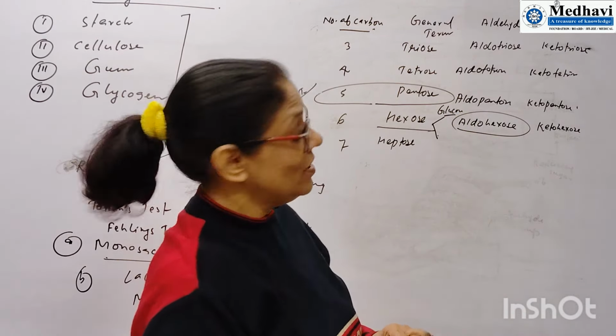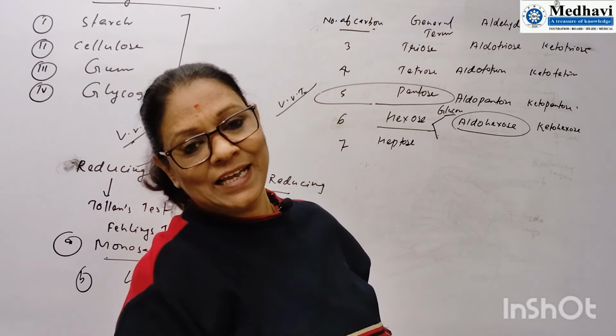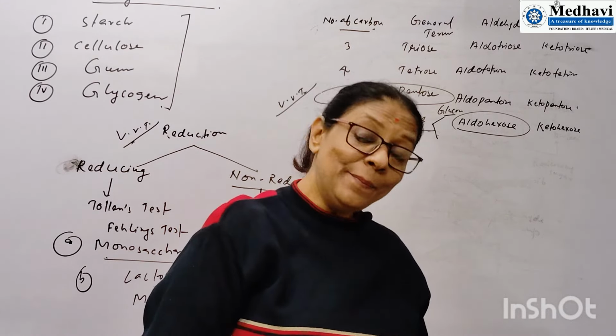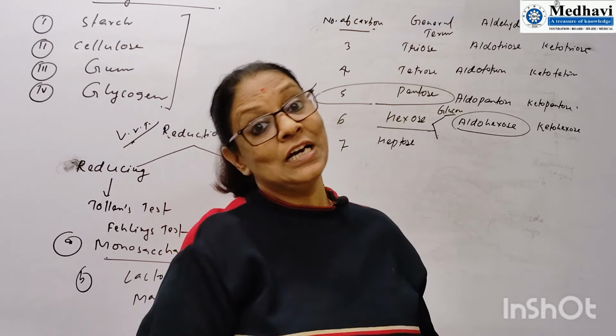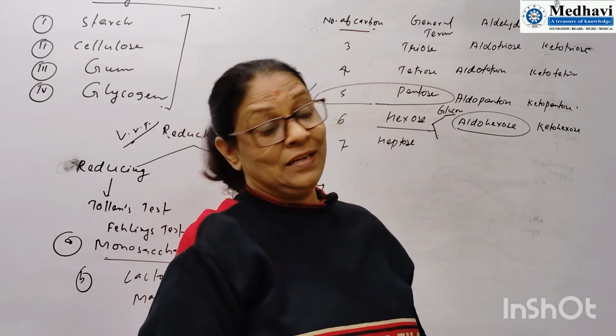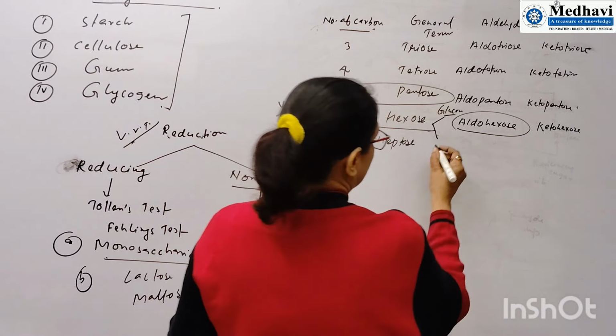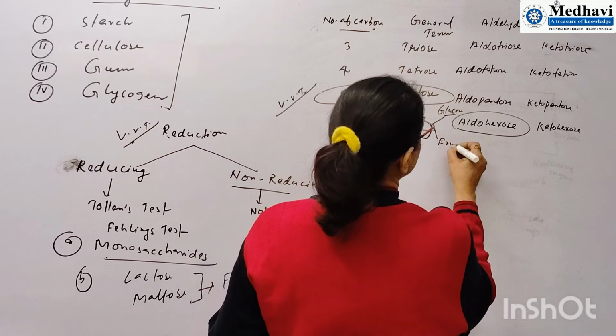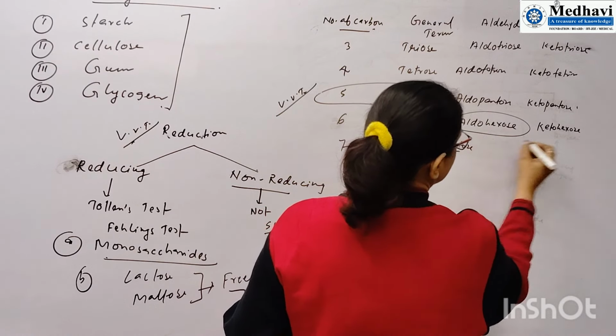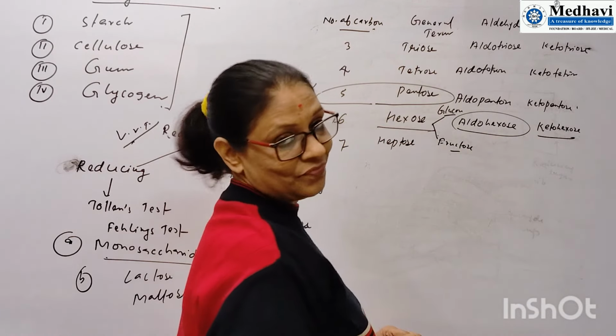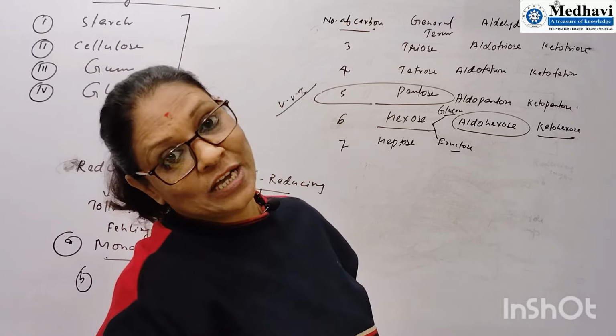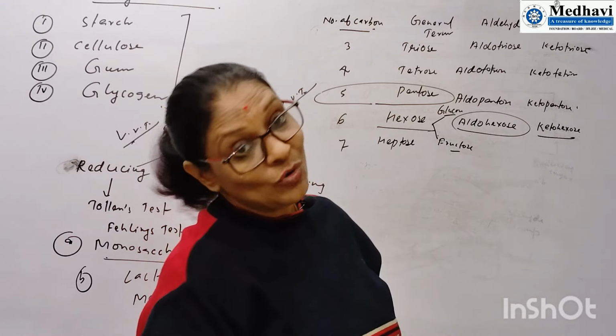Very important information. Glucose is a monosaccharide. Glucose is the simplest sugar. Glucose is a reducing sugar. And what is the ketone one? That is fructose. You can say fructose is the ketohexose. Fructose is a ketohexose. It is a monosaccharide.